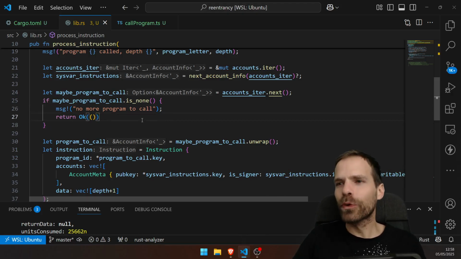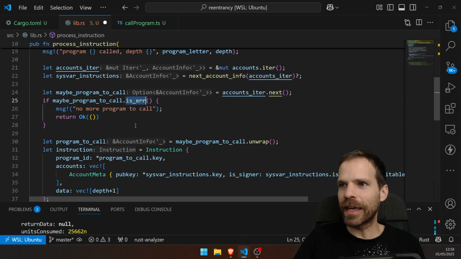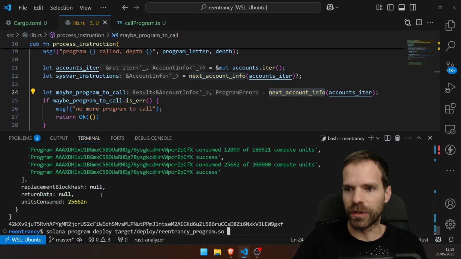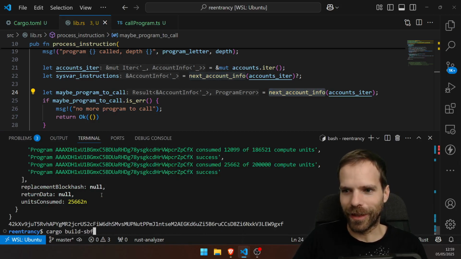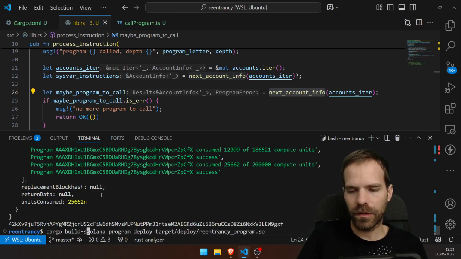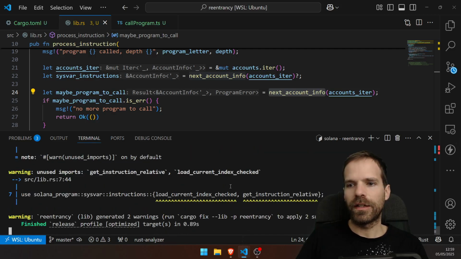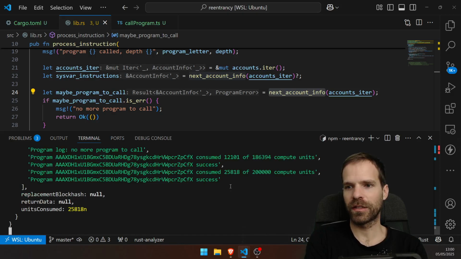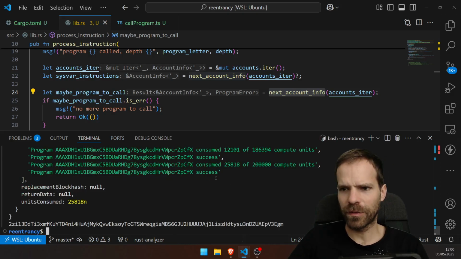Whatever. And just to prove that this is more efficient, let's do Control C again. It's not much more efficient, but like a few compute units. Literally, I guess like 20 compute units or something like that. Let's build SBF and deploy and call. Let's do all in one. Deploy, and then we directly call it. There we go. Look, that gives me success, and it consumed 25k 818 compute units.